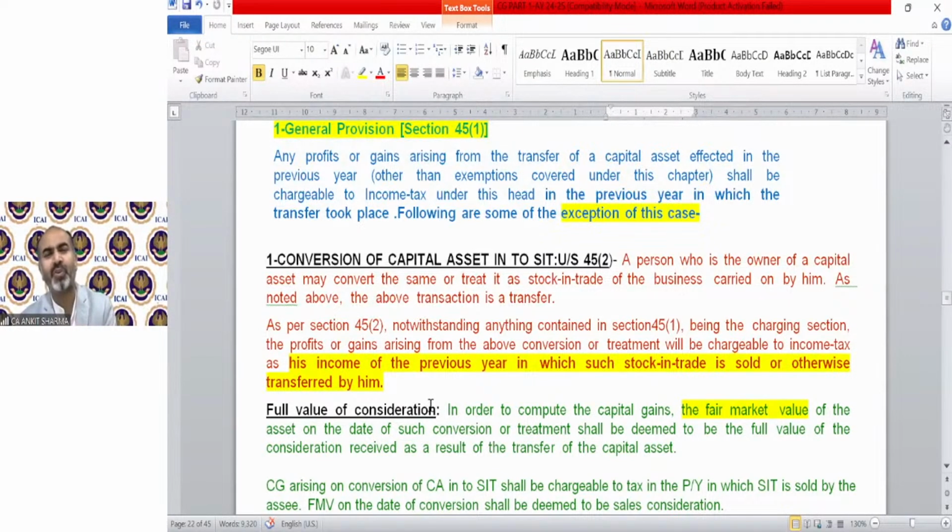Almost the same provision over here. Now the vice versa. If you are converting your capital asset into stock in trade, then it also amounts to transfer, and capital gains should be charged. But there is a practical problem. Let me explain with the help of an example.